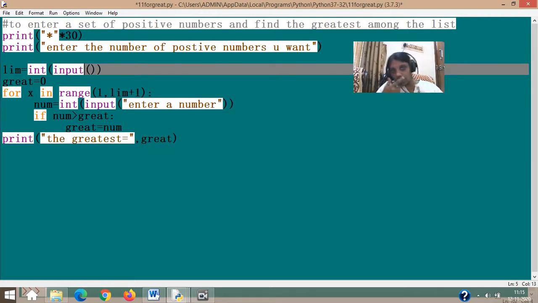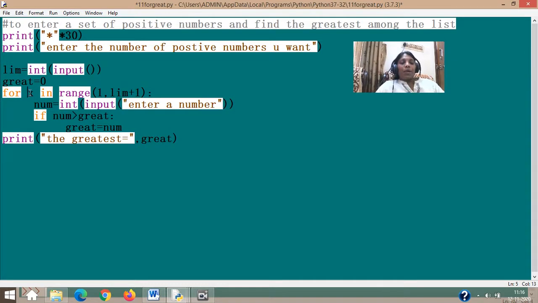So I know it depends on what I'm entering. If I am entering six, only 6 numbers I need to enter. For that, we need to have a for loop or a while loop. I can change it to a while loop later, after this. This time my counter variable name is x. x in range 1, starting from 1 till lim plus 1.